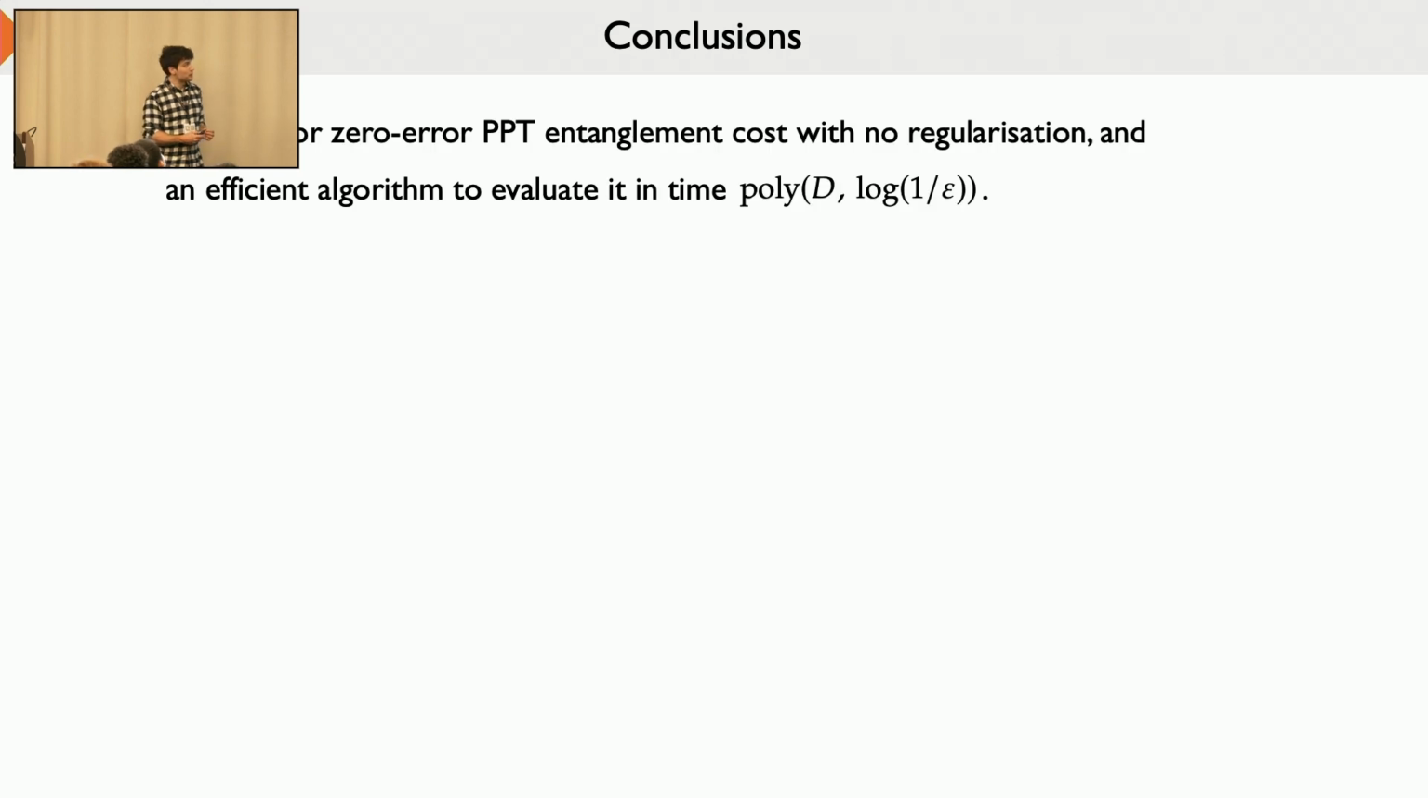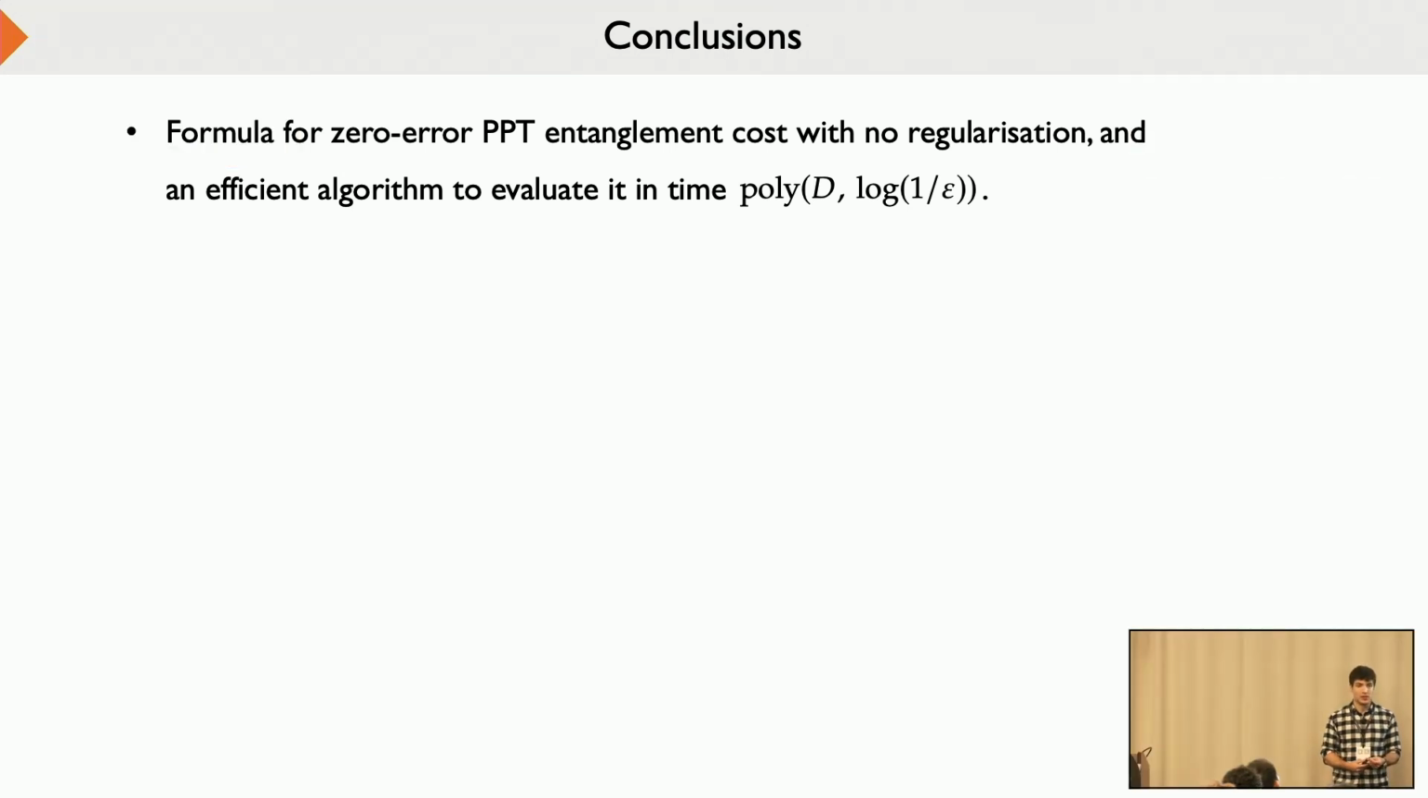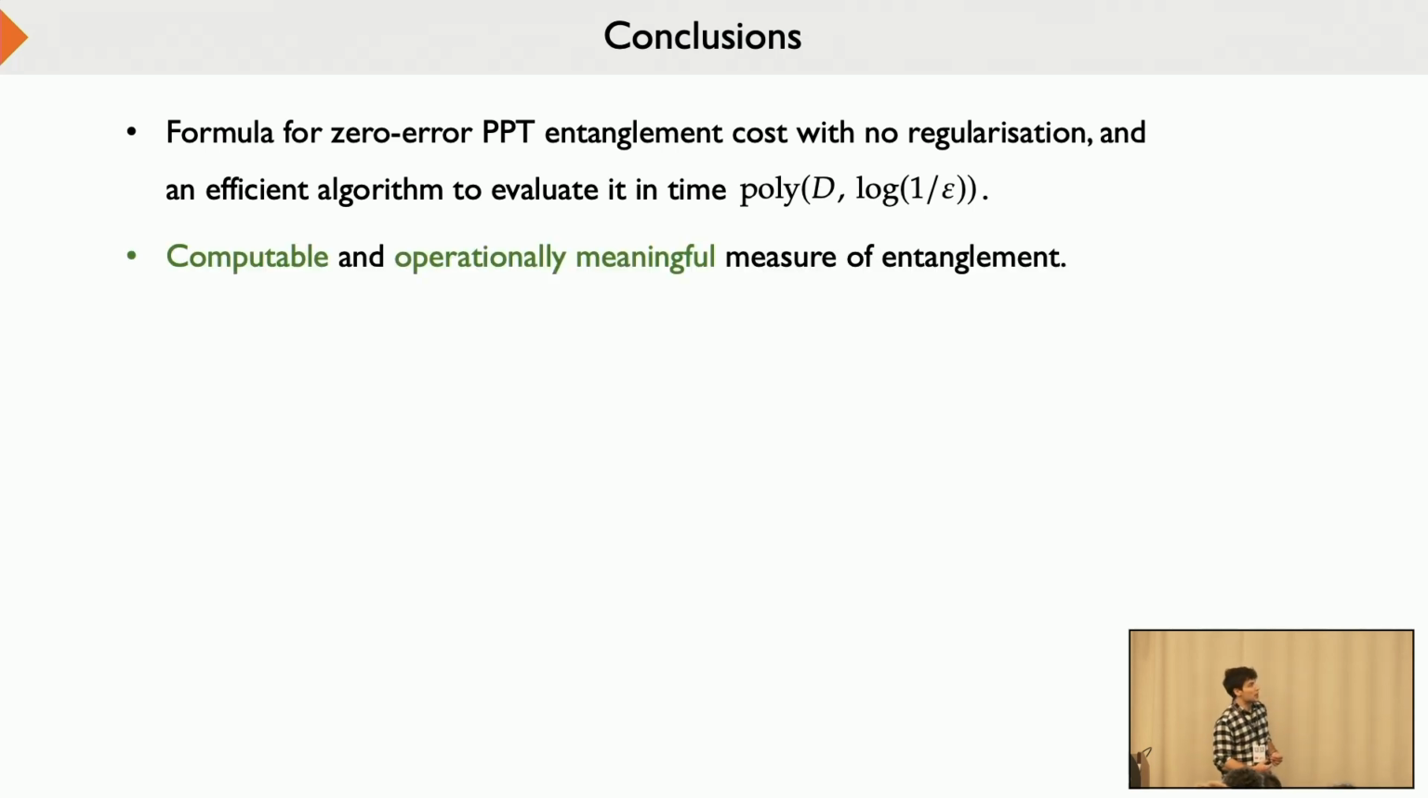Now, to conclude, what I've told you about is that we showed a formula for the asymptotic zero-error PPT entanglement cost. Crucially, this formula has no regularization, and it can be evaluated to any precision in polynomial time. This is interesting for several reasons, and crucially, this is an operationally meaningful measure of entanglement. Because you remember, the entanglement cost is defined operationally as the least number of maximally entangled states needed to get a given quantum state asymptotically. So this asymptotic measure is actually computable here.